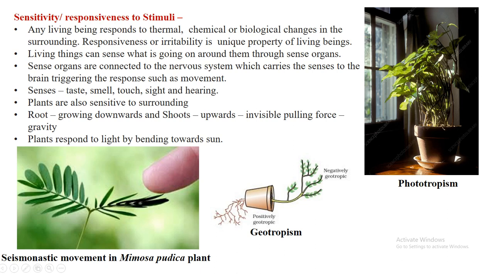Other than this, plants respond to light by bending towards the sun. This concept is known as phototropism. So with this, we can say that plants are also sensitive to their surroundings, and hence sensitivity or responsiveness to stimuli is also considered one of the basic principles of life.